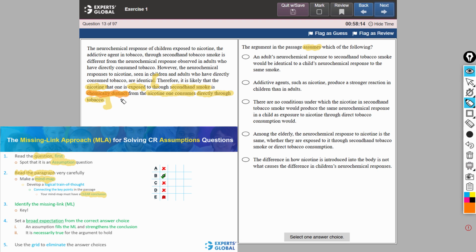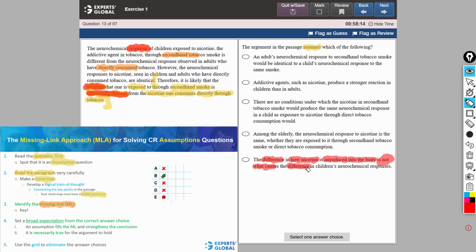The passage is saying that the two responses are different because the nicotine involved is chemically distinct in the two cases. And this is based on the response on second-hand consumption and direct consumption being different. Here is the missing link, that the difference in response happened because of the nicotine involved being chemically distinct and not any other reason. Answer choice E suggests that the difference in how nicotine is introduced into the body is not what causes the difference.